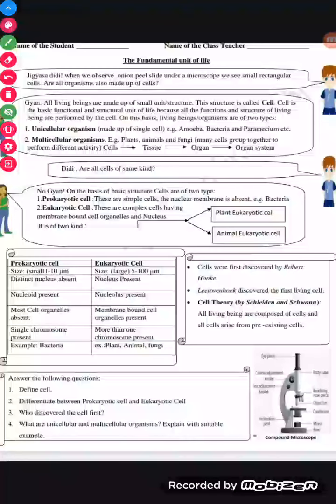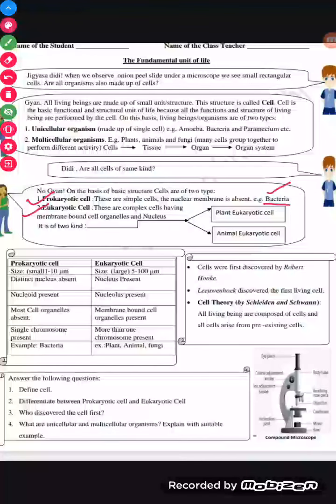So again Gyan asks, Didi, are all cells of the same kind? As I told you earlier also, no. Didi said, no Gyan, on the basis of their structure, cells are of two types, prokaryotic cells and eukaryotic cells. What are prokaryotic cells? These are simple cells. The nuclear membrane is absent in these prokaryotic cells, like bacteria. Okay, means prokaryotic cells are simple cells and there is no nuclear membrane. An example is bacteria.